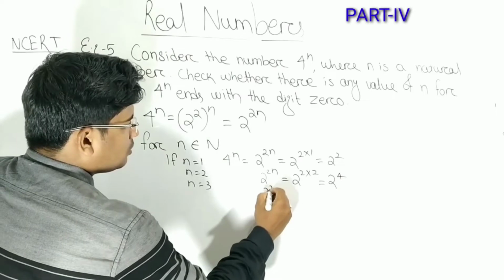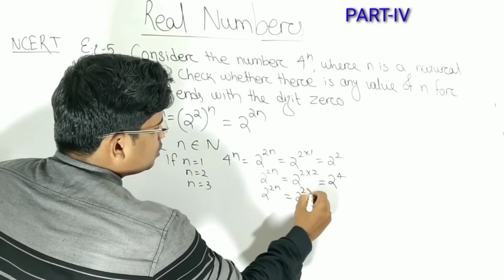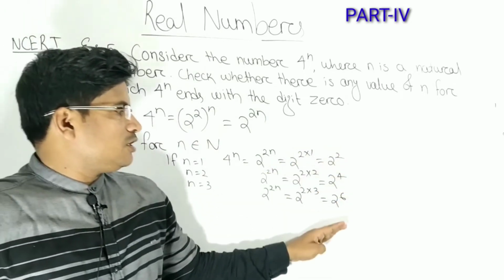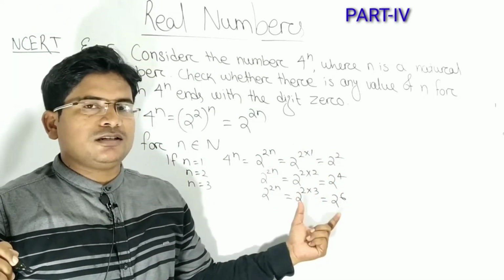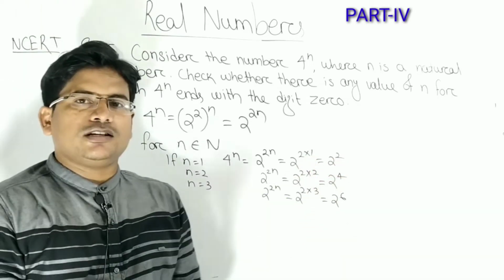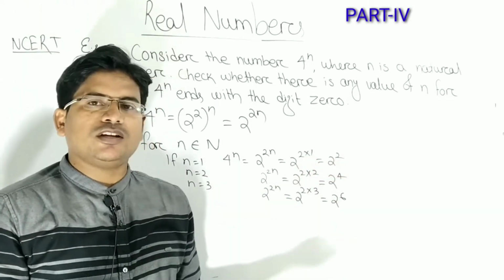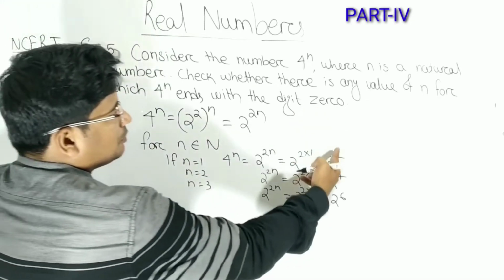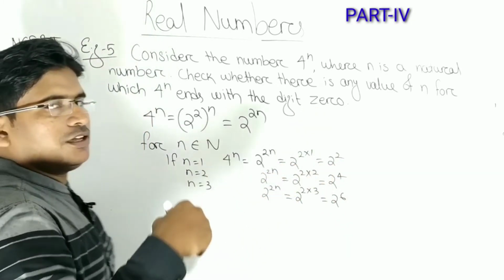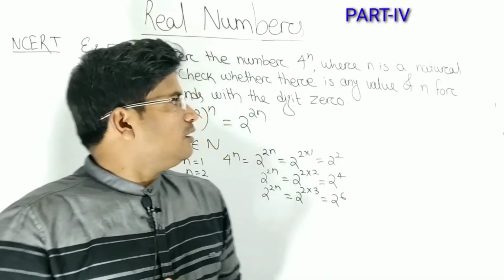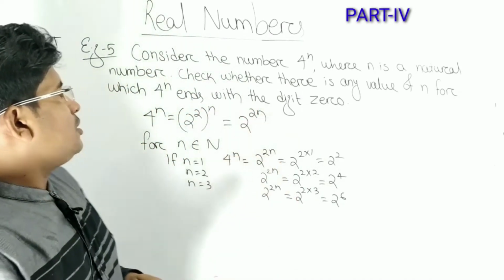Then 2 to the power 2 into 3, that is 2 to the power 6. In all the cases you see there is no prime factor 5. If a number does not have 5 as a prime factor, then it never ends with 0.